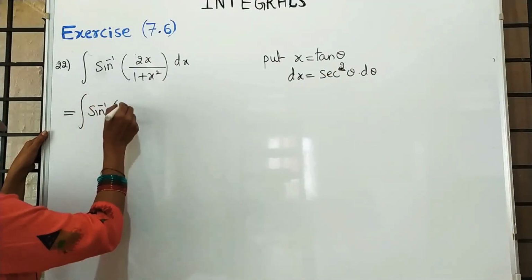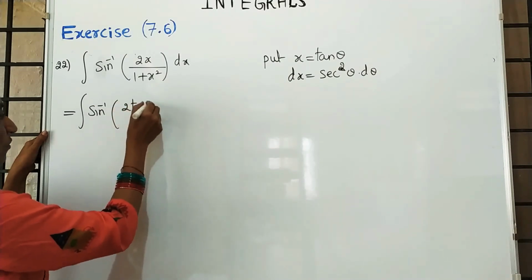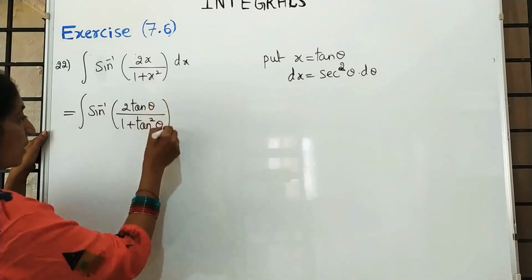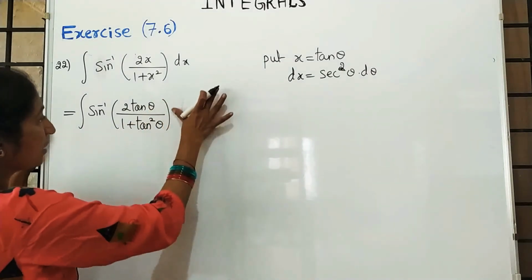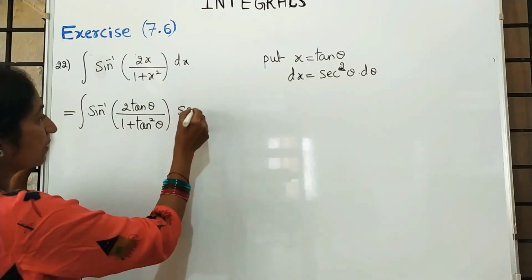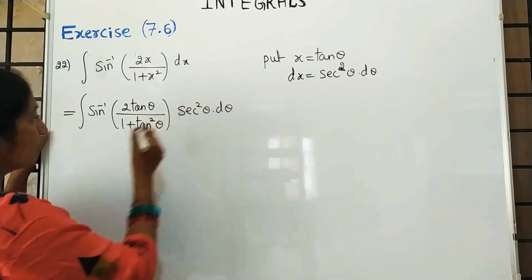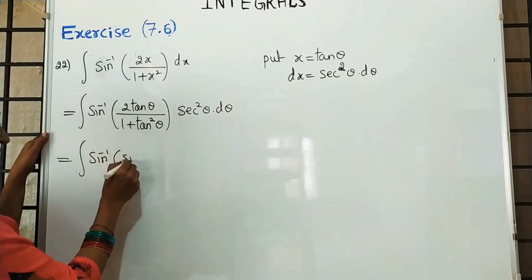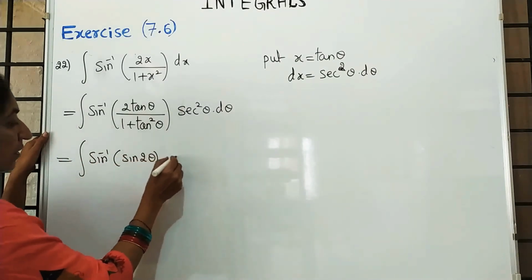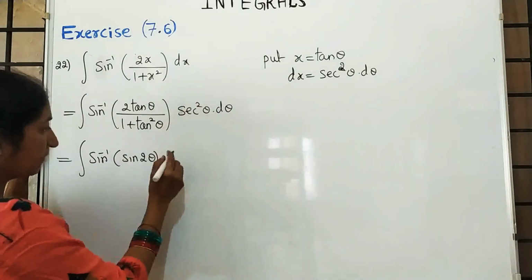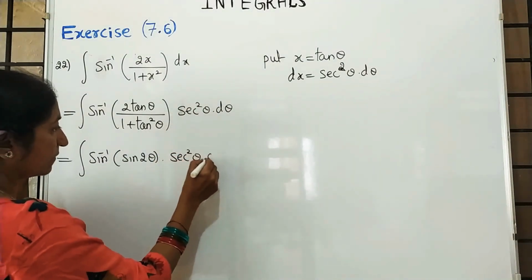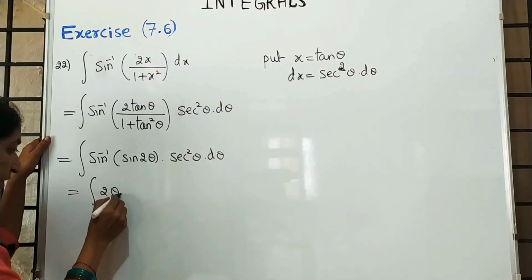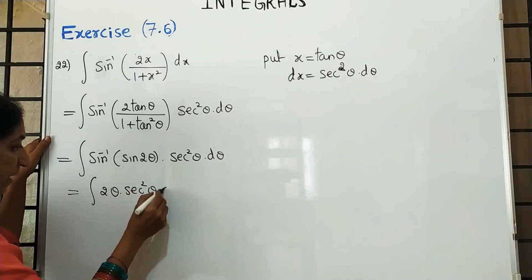Sin inverse of 2 tan theta upon 1 plus tan square theta, dx is secant square theta into d theta. Sin inverse, this is the sin 2 theta formula, into secant square theta d theta. Sin inverse and sin get cancelled. 2 theta into secant square theta.